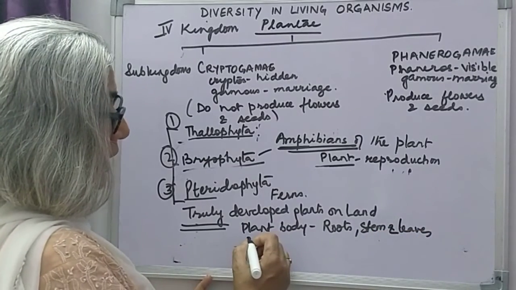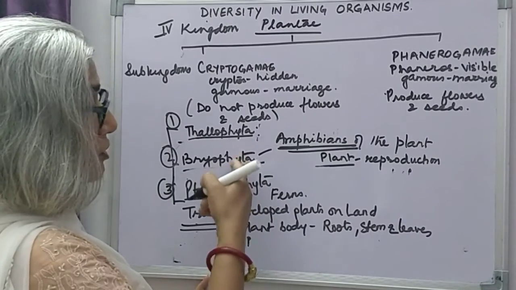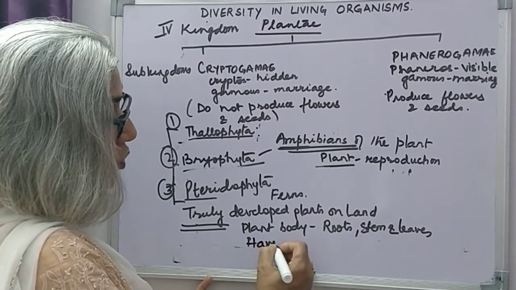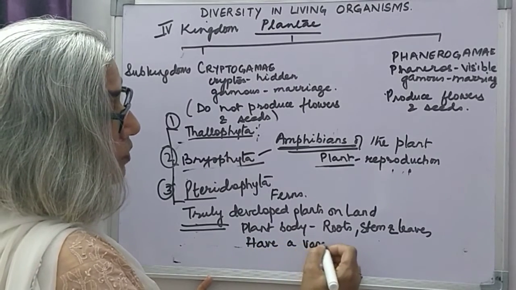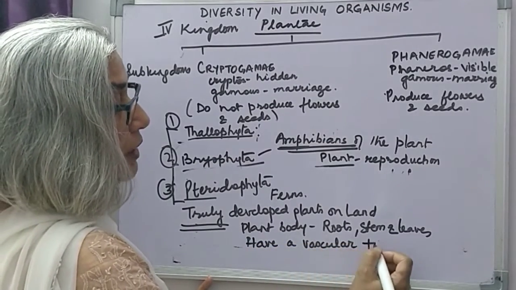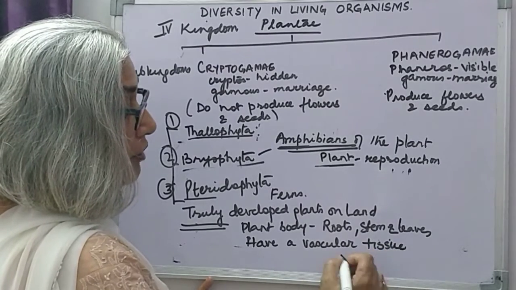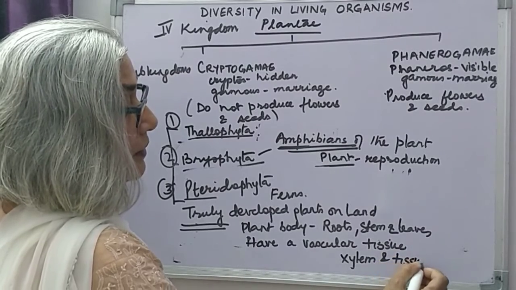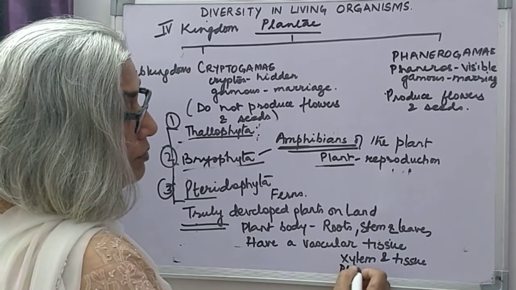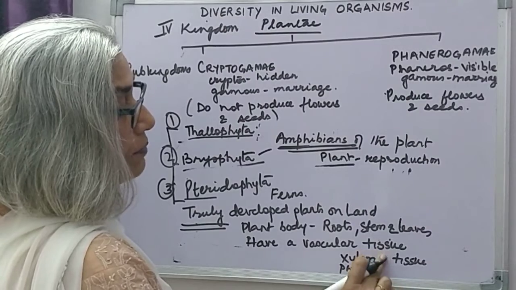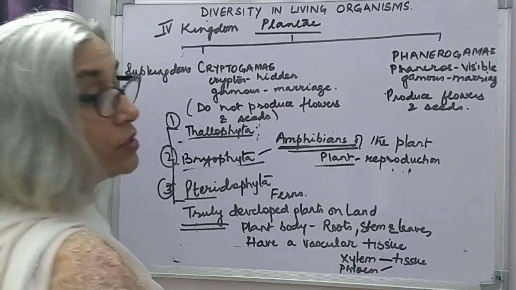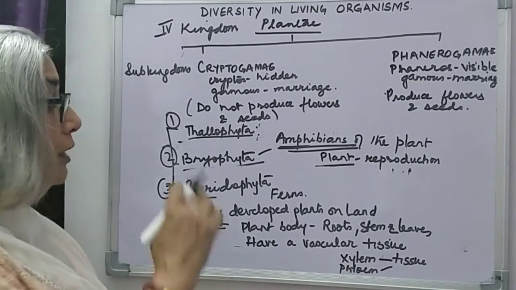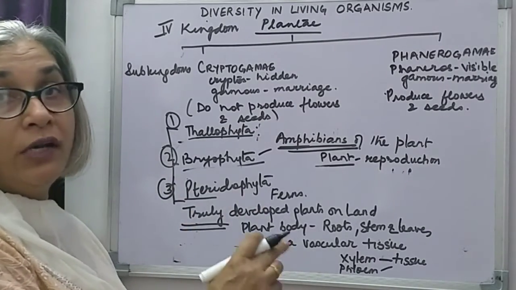But the difference from bryophytes is they have a vascular system. That is, the vascular tissue, xylem and phloem, are developed in this. These tissues are developed in pteridophytes, so they are the truly well-developed plants on land.